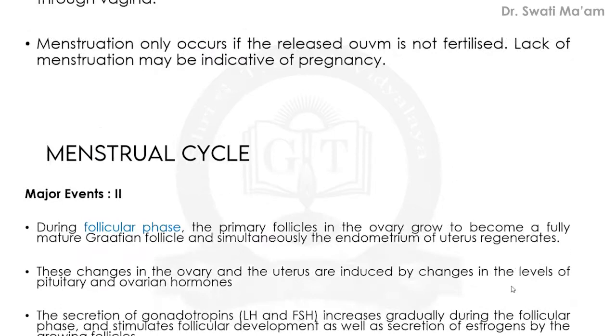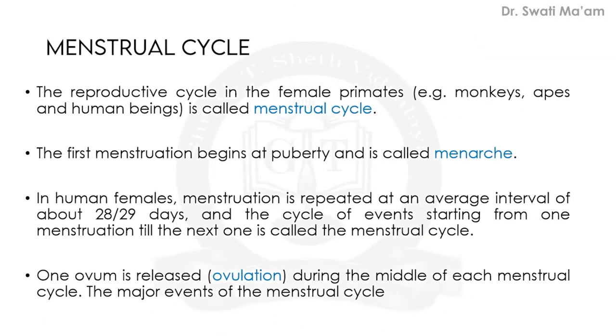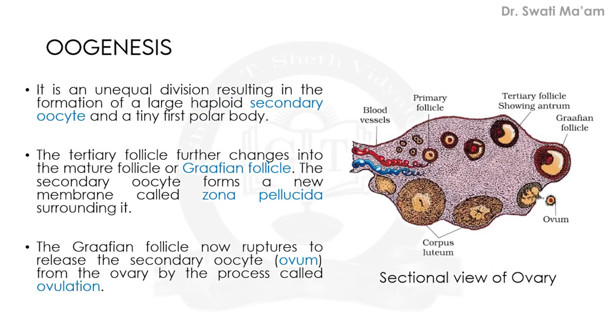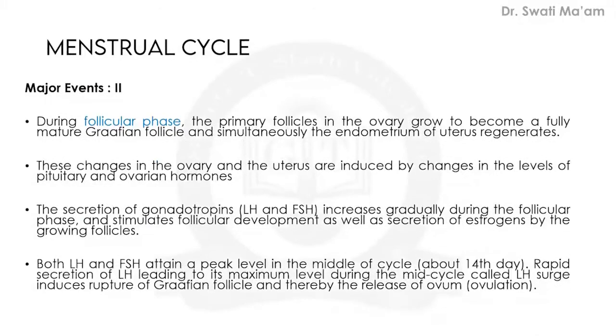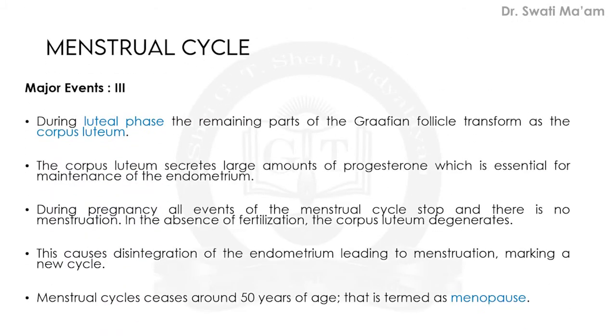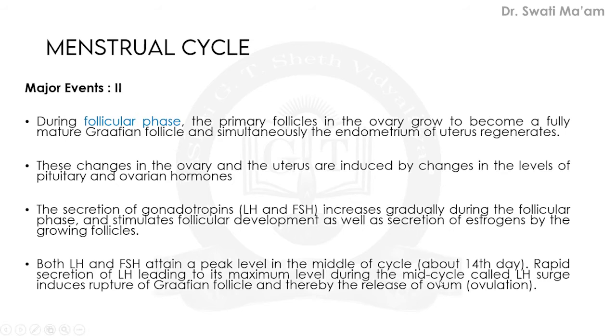In this diagram we have earlier seen the fully matured Graafian follicle, and at this level the LH will be at its maximum peak, and then only this is showing the rupturing of the Graafian follicle and release of the ovum. So it occurs when the LH surge is attained. This is the LH surge we were talking about.